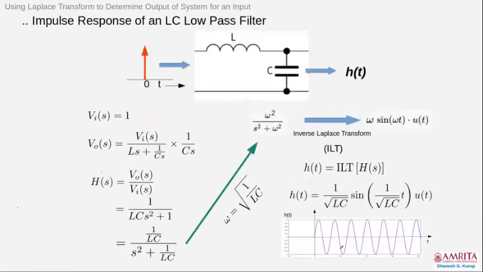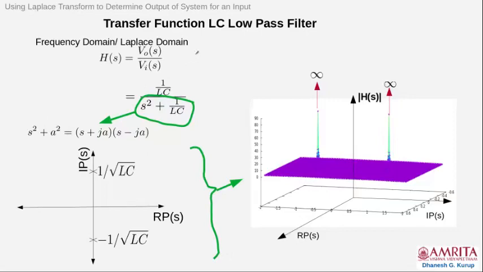Now, having found the impulse response, we want to study this transfer function a little bit in detail. H(s) is equal to (1/LC) divided by (s² + 1/LC). In order to do that, I have written this s² + 1/LC as (s + ja)(s − ja).